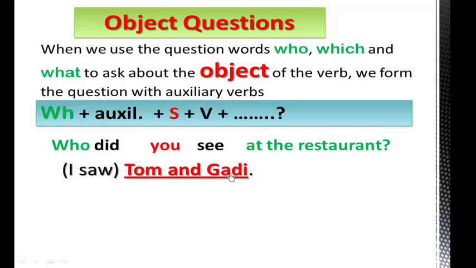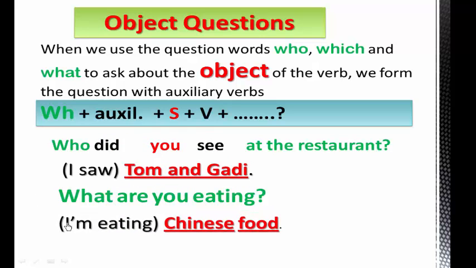Here we ask about the object. The object here is Tom and Gabby. The question: who did you see at the restaurant? Okay. What are you eating? We ask about an object. What are you eating? Yes. So the sentence was, I am eating Chinese food. Here we ask the question about the Chinese food.